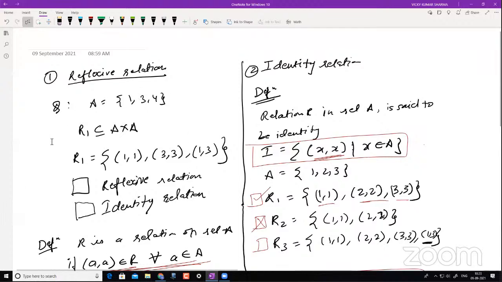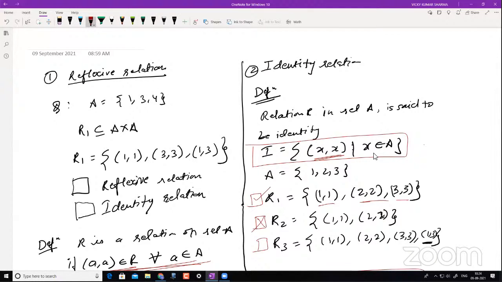Sir, I want to say that in identity relation I have to have all the combinations of the same numbers, that is 1,1, 2,2, 3,3 and likewise, and all of them should be contained in the relation, or can I say that only 1,1 and 3,3 is there, so we can take it? No, you have to make sure that this is happening for all. All the same numbers: x and x should be the same number, both from that same number only, right?